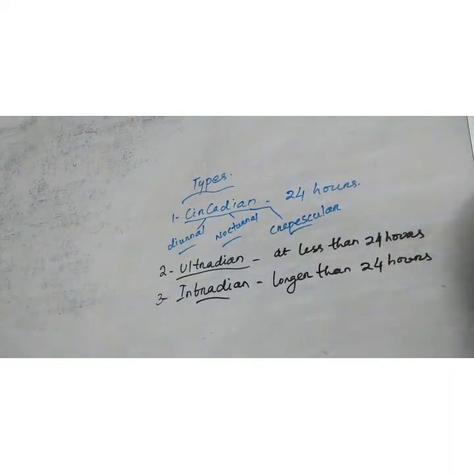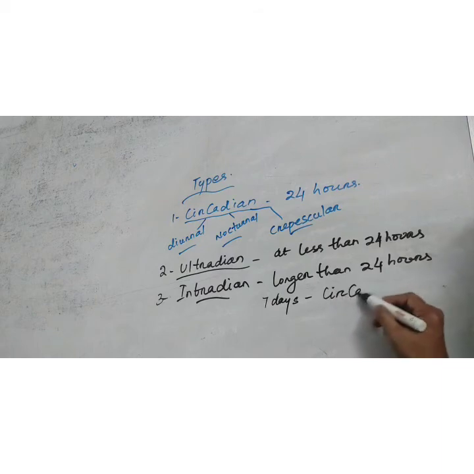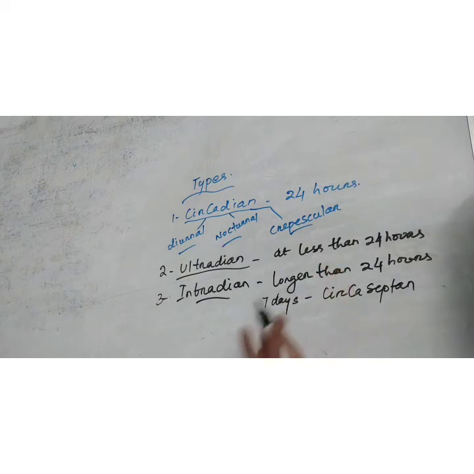One is the circaseptan rhythm, which repeats within 7 days. When it is 14 days, it is circadiseptan.